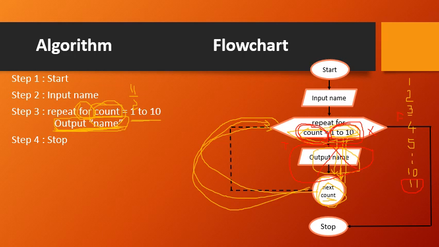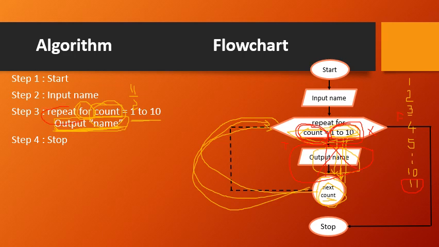Once the count becomes 11, after the 10, the next increment value is 11. So when this count becomes 11, the condition will fail because the count has to be 1 to 10 if you want to execute this output statement. But the count value now will be what? 11. So if it is 11, the condition is false. So you skip the execution of these steps, come out and do the next step. So the next step is what? Stop.